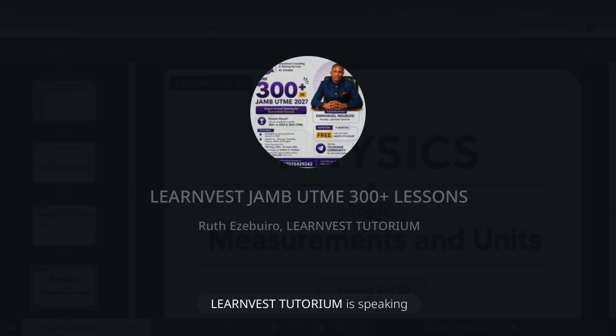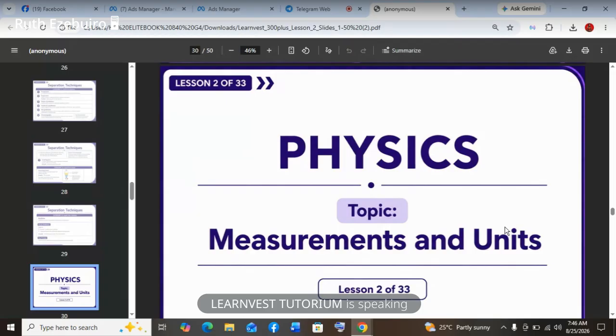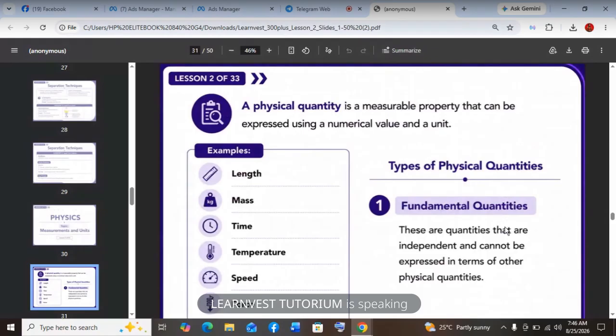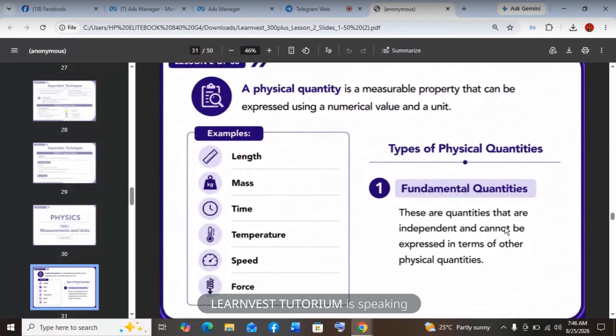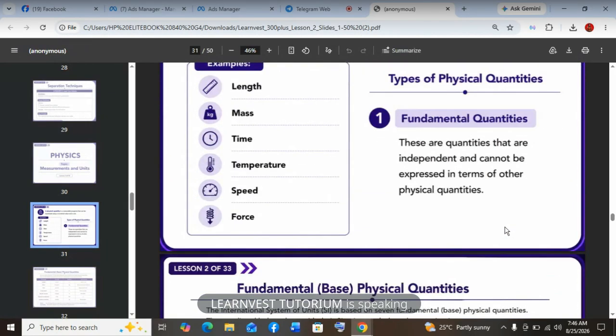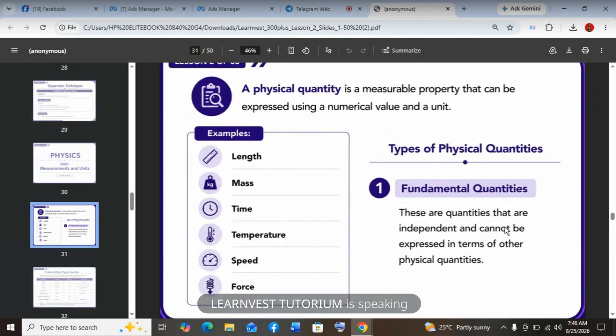Okay. So we are going to look at the types of physical quantities. We have the fundamental quantities and the derived quantities. The fundamental quantities are independent and cannot be derived from other physical quantities. So they are directly measured. That's why they are called fundamental. They are the foundation of other measurements in physics. So we have 7 fundamental quantities with their SI unit. When we say SI unit, that's the standard unit recognized globally.